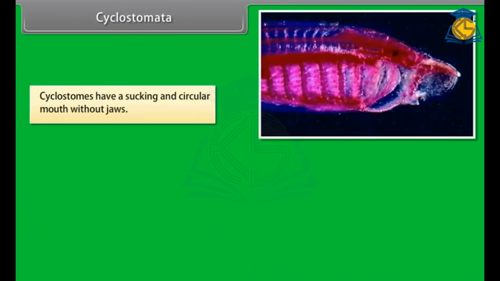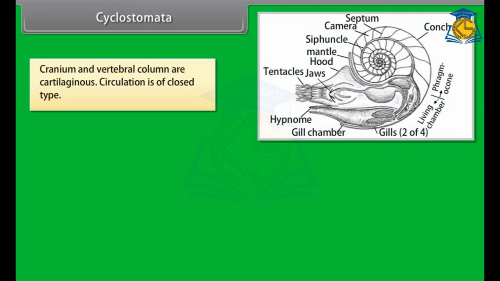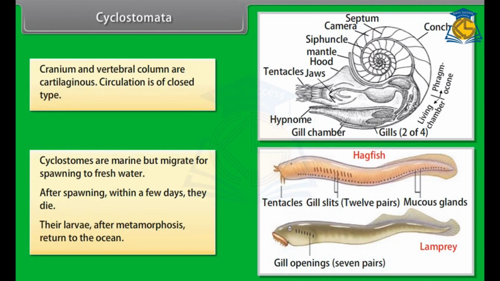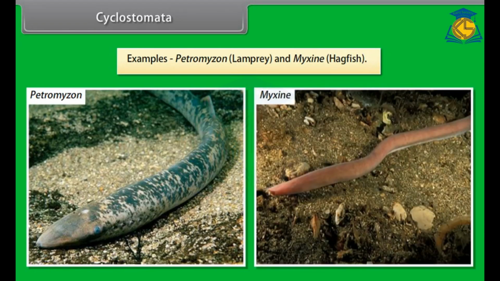Cyclostomes have a sucking and circular mouth without jaws. Their body is devoid of scales and paired fins. Cranium and vertebral column are cartilaginous. Circulation is of closed type. Cyclostomes are marine but migrate for spawning to fresh water. After spawning, within a few days they die. Their larvae, after metamorphosis, return to the ocean. Example: Petromyzon, lamprey, and Myxine, hagfish.